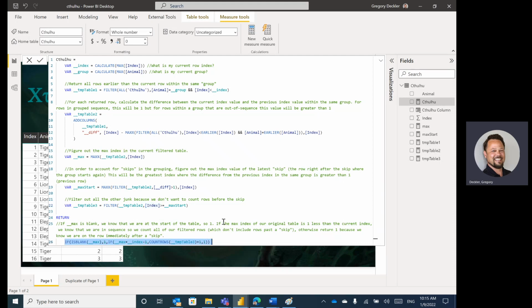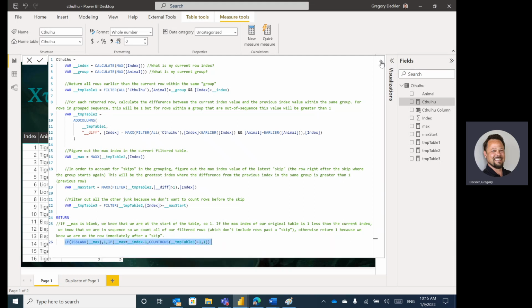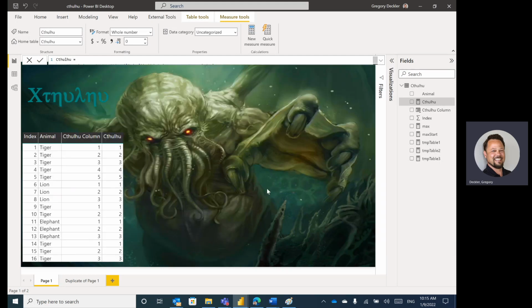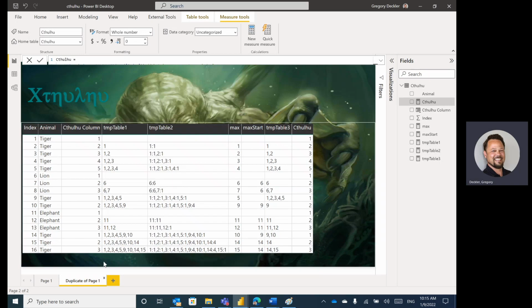Now, this is all well and good to go through and explain this, but what I thought would be nice for the video would be to show you a peek inside of the measure. So what I've done here is I created a duplicate page, and I've created measures for each step along the way.